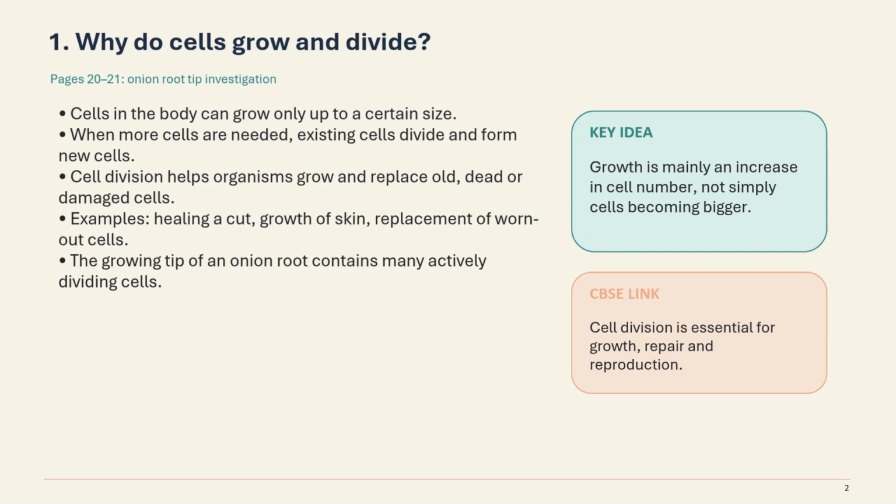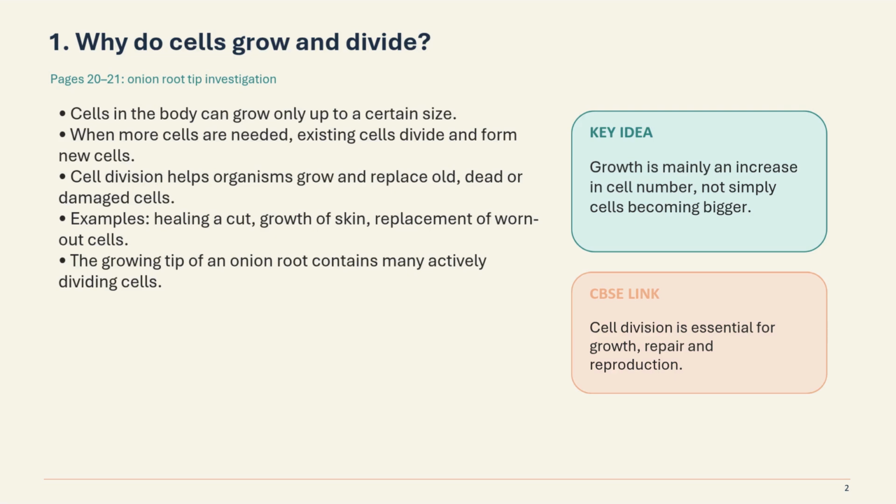So examples like healing a cut. For example, you have a cut on your hand. So how does it heal? The cells that are cut repair themselves, they replace and they grow into new cells. Now growth of skin, replacement of worn out cells. The growing tip of an onion root contains many actively dividing cells.